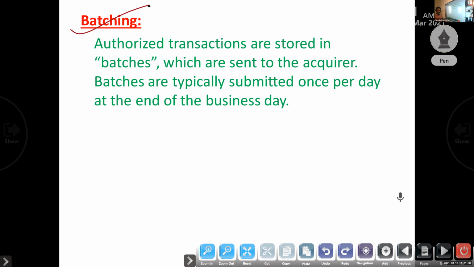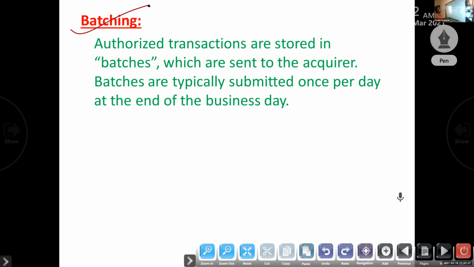If you are not submitting at the end of the business day, there is a validity period for submitting the transaction. It is specified by the issuing bank, and on that basis we have to follow it. Otherwise it will be invalid, and it will not affect the cardholder's credit card account if the validity period is over. The acquiring bank will collect the amount and issue the instruction to the issuing bank to debit the amount.